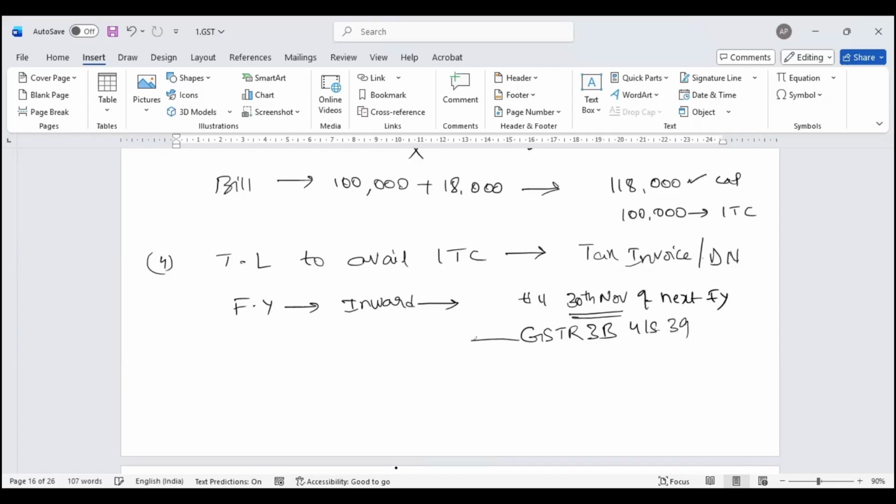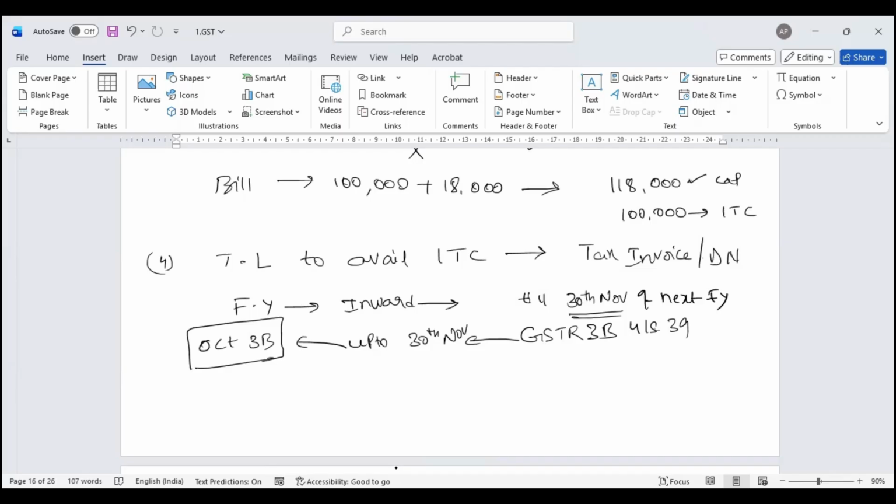So any GSTR 3B filed up to 30th November, that means my October return, the October 3B, is the last return by which I should have claimed the benefit of input tax credit. I repeat, to claim the benefit of input tax credit, my purchases for a particular financial year ought to be accounted on or before the return filed for October month.